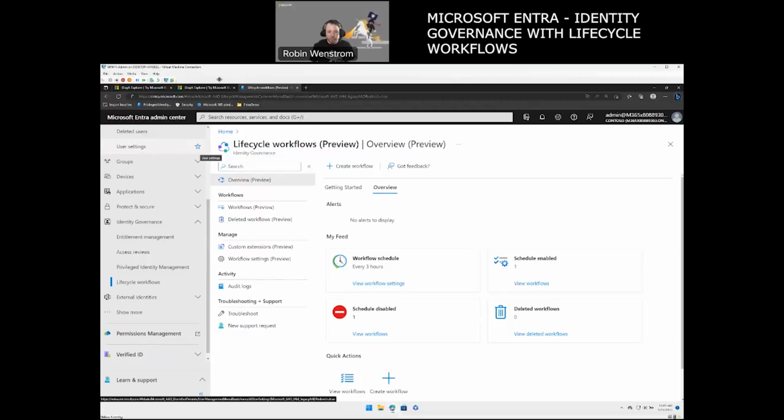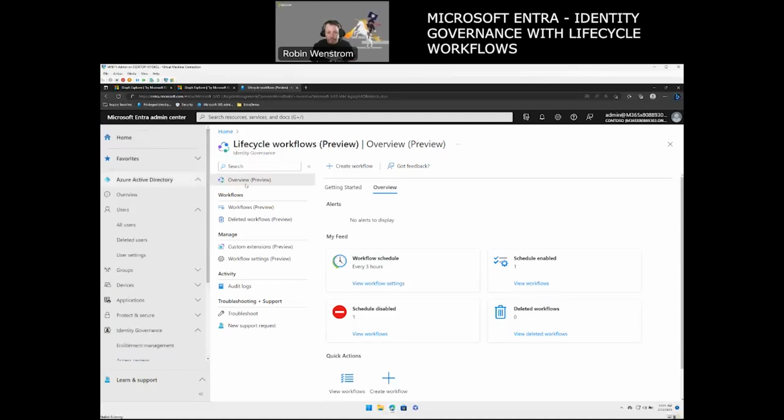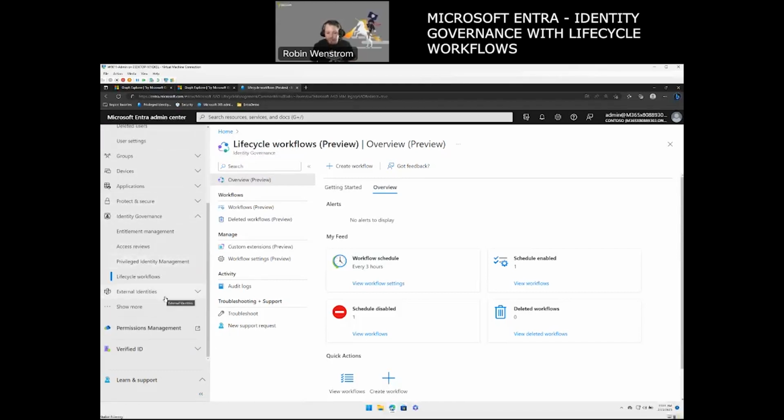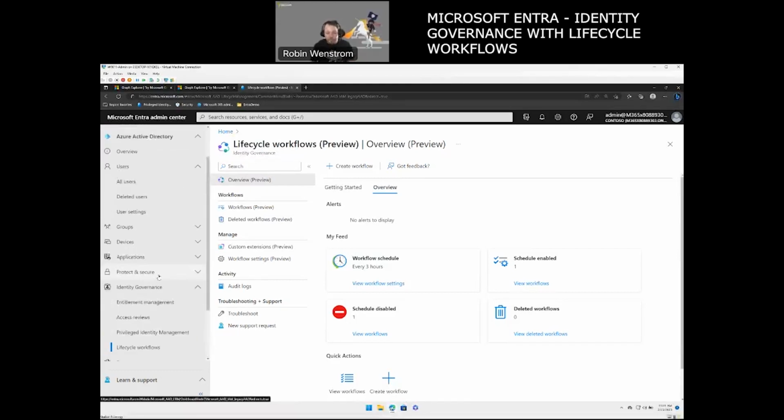So what I will do here today, first I'm gonna make sure I move stuff around so it doesn't cover my screen. We have something here at Microsoft called Microsoft Entra, and it's a very common misunderstanding that Microsoft Entra is Azure Active Directory, or that it is simply Permissions Management and Verified ID.